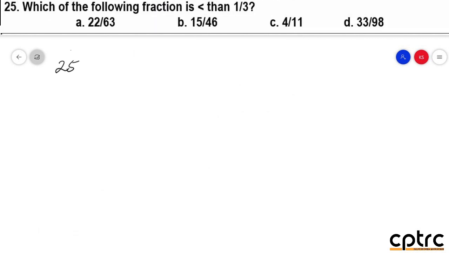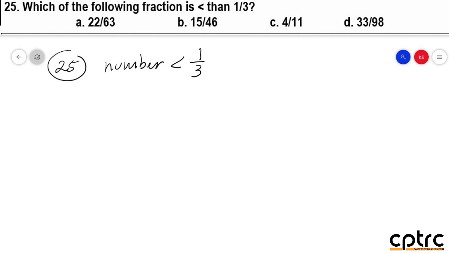Okay, next item po tayo, 25. Which of the following fraction is less than 1/3? So dapat maghanap po kayo ng number na kung saan po less than 1/3 po siya. Now the problem with this is wala kayong calculator. So what you do is you convert everything to decimal. Ang problema po, medyo mabagal kayo dyan. Medyo mabagal tayo dyan kapag ganyan po yung solution natin.